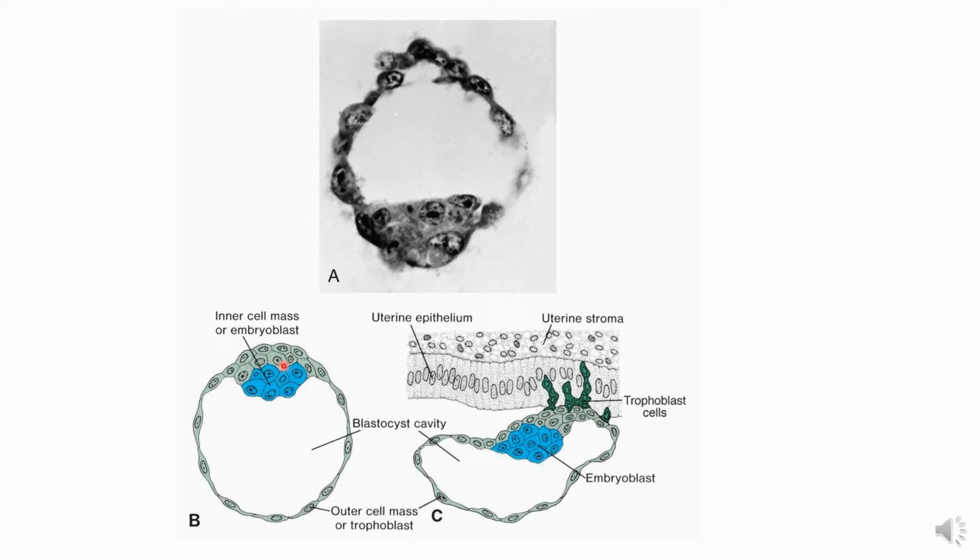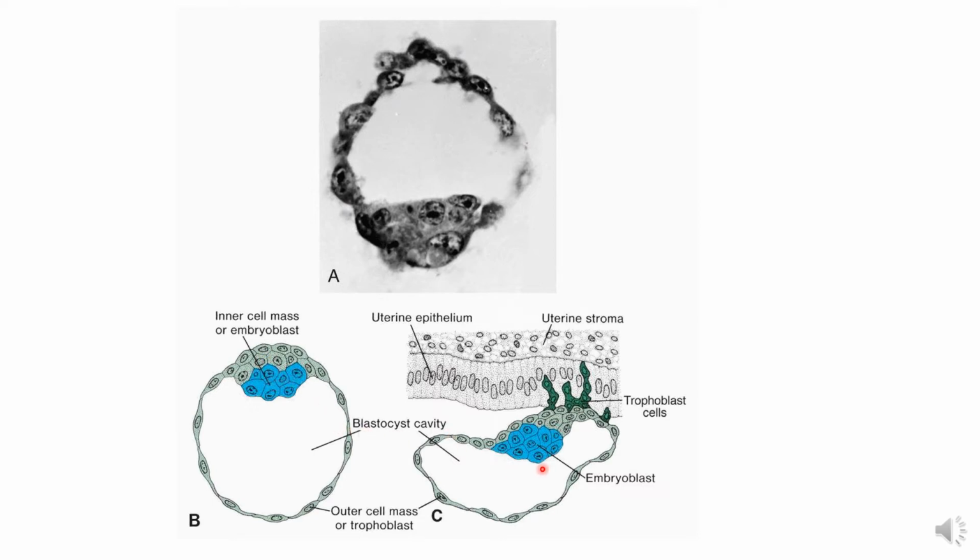Now we divide the cyst into two components. Over the inner cell mass, this component is the polar trophoblast, and this rest, which is not covering the inner cell mass, is given the name mural trophoblast. Mural means cavity, so that is surrounding this cavity. This part will start from here and go up to this level. This is the mural, and this component which is seen is the polar trophoblast covering the inner cell mass.